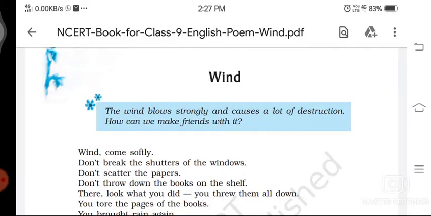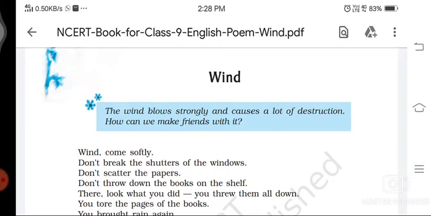Hello guys, I'm Vipin Kumar and today we do "The Wind", which is the second poem of the class 9th English. The point the poet wants to describe in this poem is the power of the wind, the power of the wind that causes a lot of destruction.